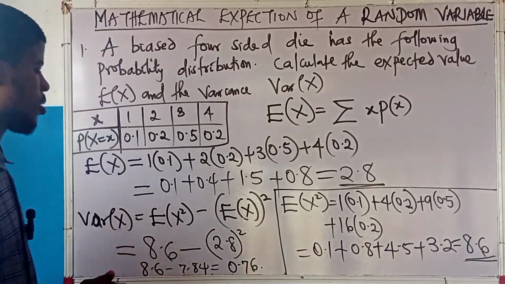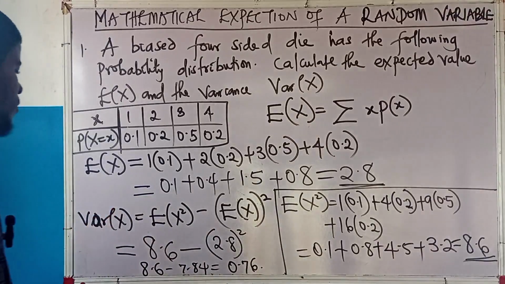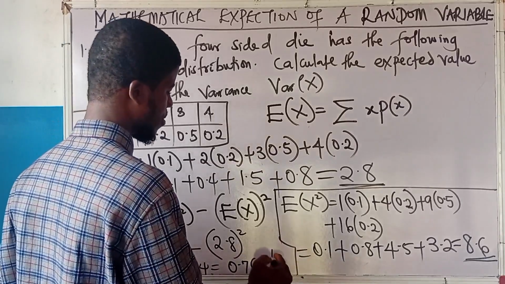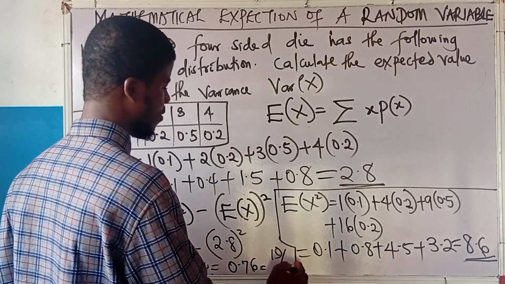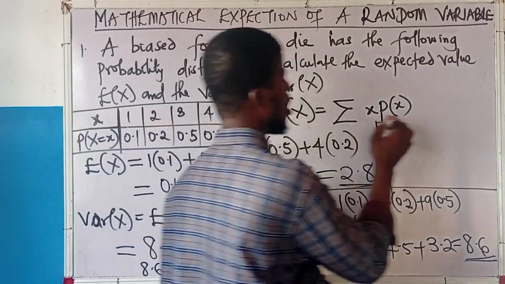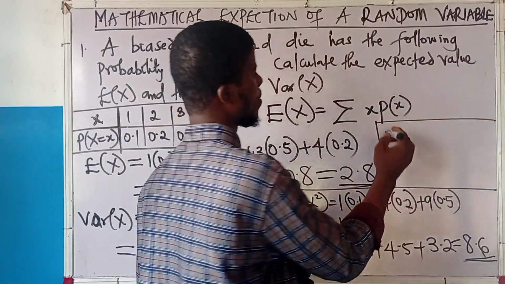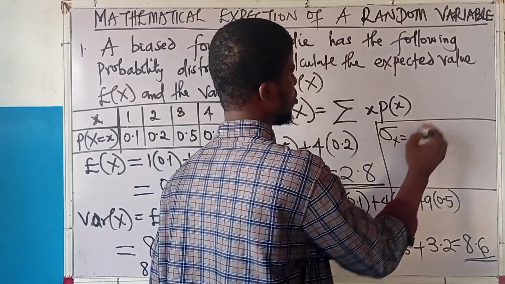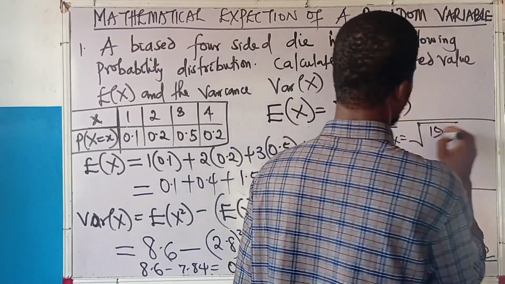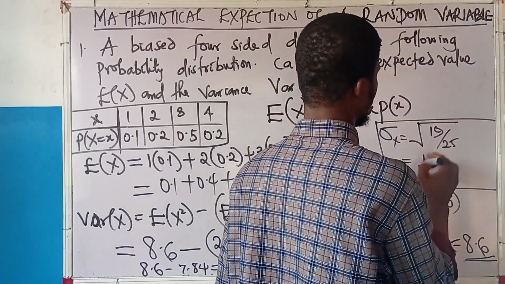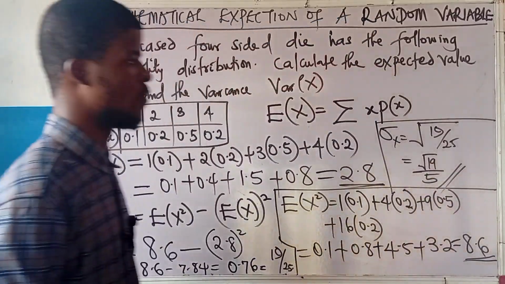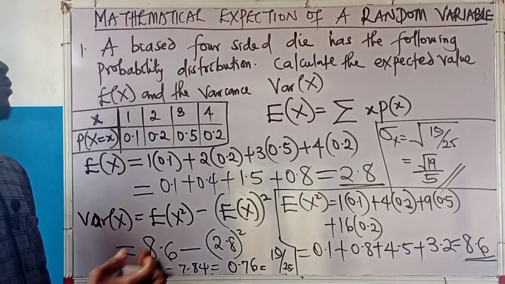That's it. Or 19 over 25. Yeah, it's equivalent to 19 over 25. So that's the variance of x. Then let's assume we are asked to also find the standard deviation of x. The standard deviation of x is the square root of the variance of x, which is the square root of 19 all over 25. This is root 19 all over 5. That's the standard deviation of x if we are to calculate for it.